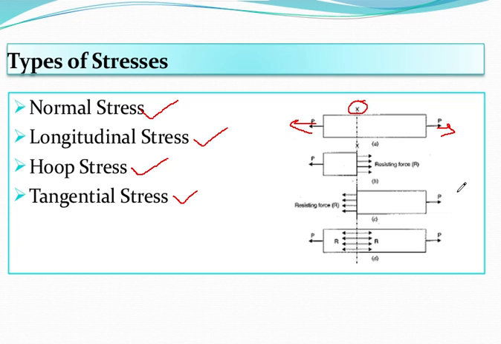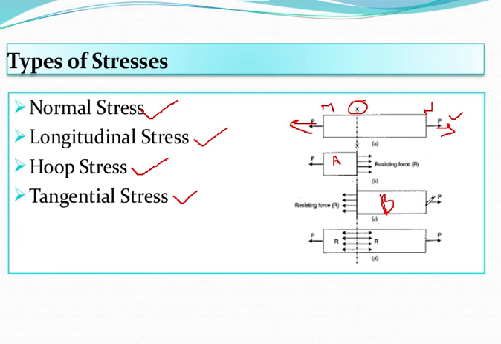Now let us consider an equilibrium body, that is MN. You can see this is M and this is N, and it is subjected to tensile load P. Now let us consider the section XX or YY that you have already considered, and you can see that it is divided into two parts. This is A and this is B.